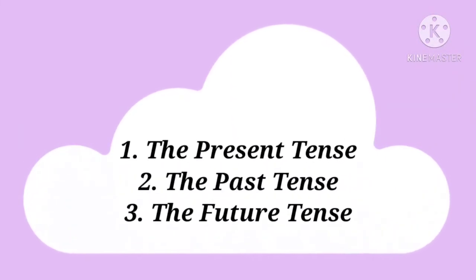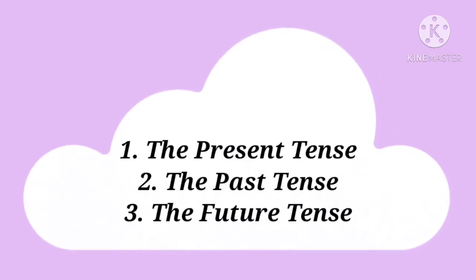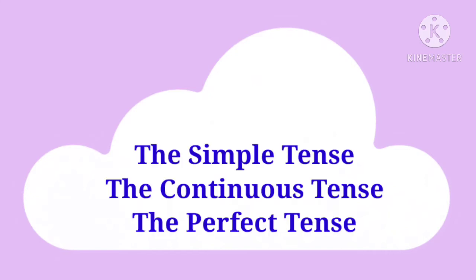In this chapter we will study about these tenses: present tense, past tense and future tense. Verbs have different forms in different tenses. Means each tense is having different forms, like the simple tense, the continuous tense and the perfect tense. The simple tense means present simple, past simple and future simple.